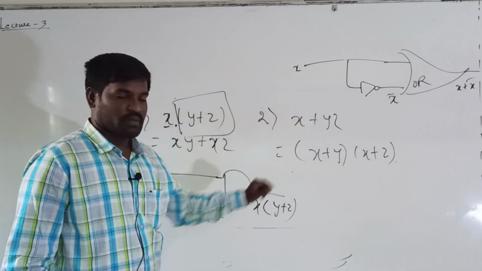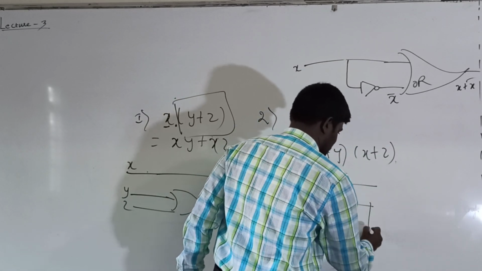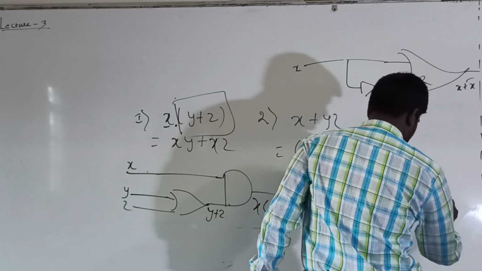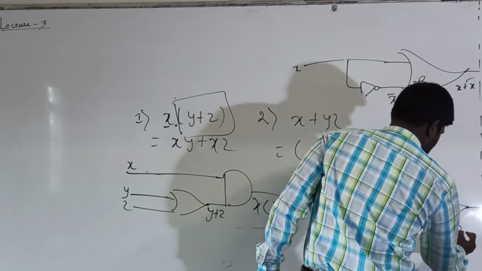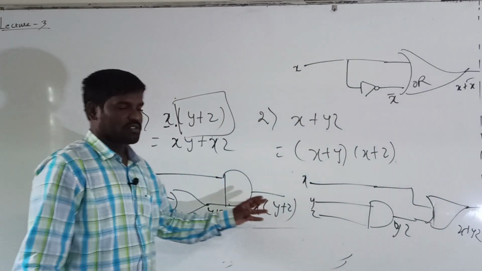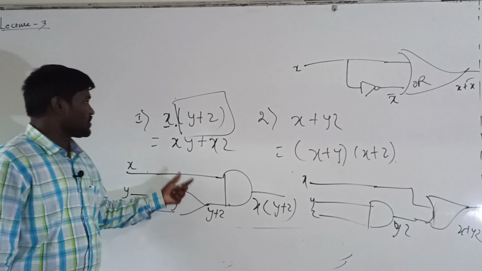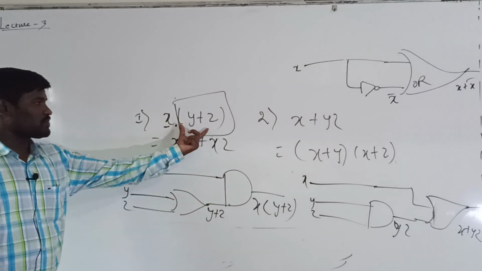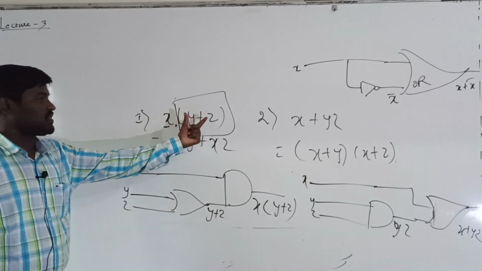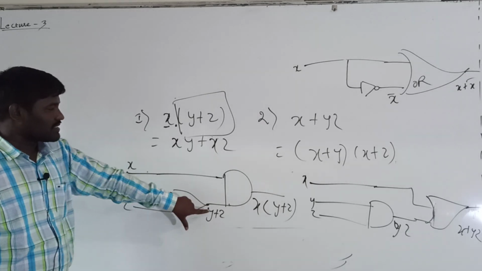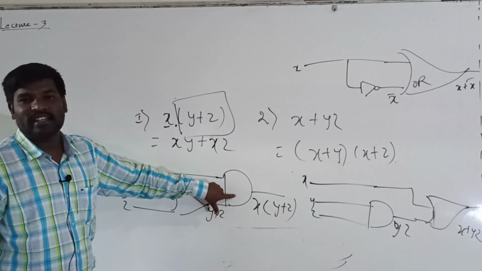In the same way x plus yz: here x is there, and yz means y, z, you can apply AND. So this is the circuit diagram for x plus yz, and this one is x into y plus z. Here y plus z acts as the second input. First we draw y plus z, after that it is attached to the first one. In between multiplication is there, so I apply AND gate.